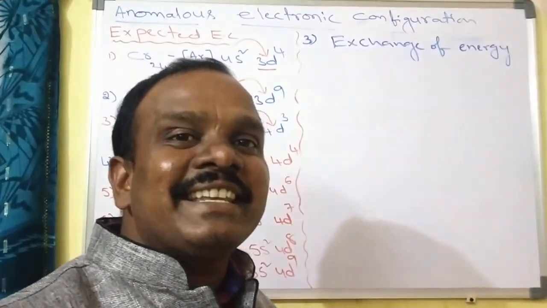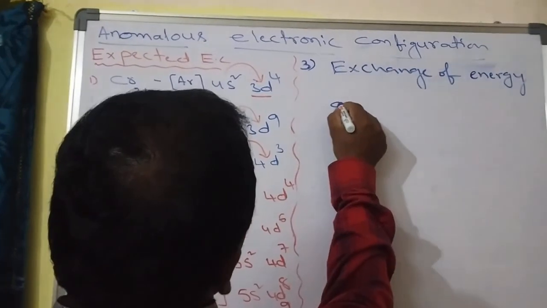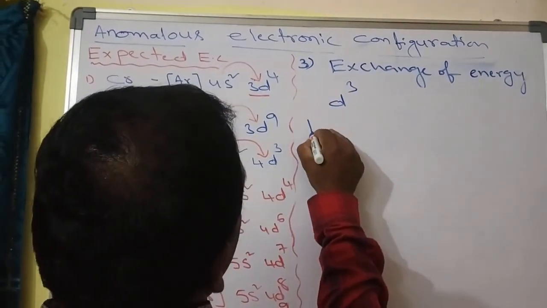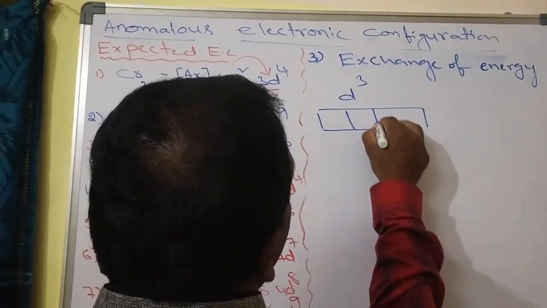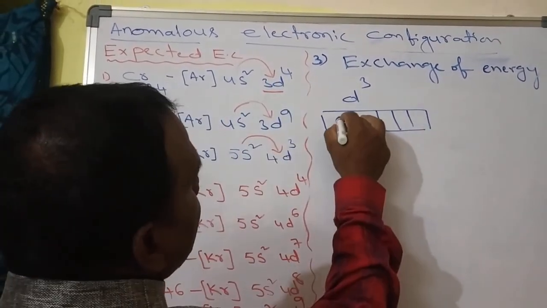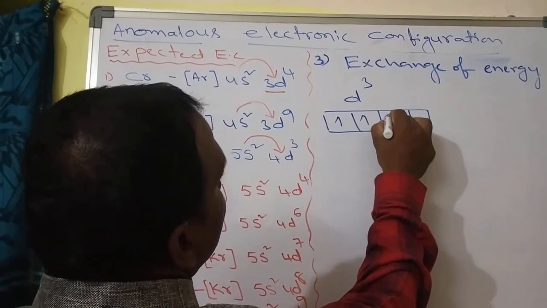Exchange of energy. You see now, suppose the D3 configuration: I write one, two, three electrons.